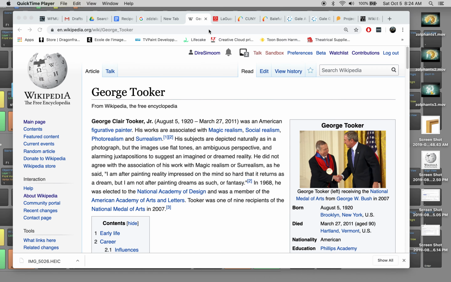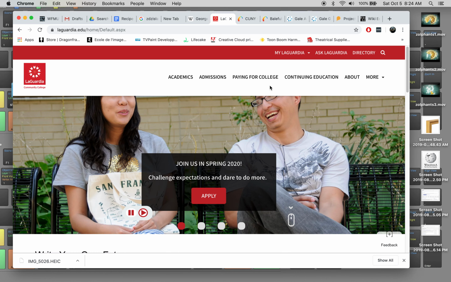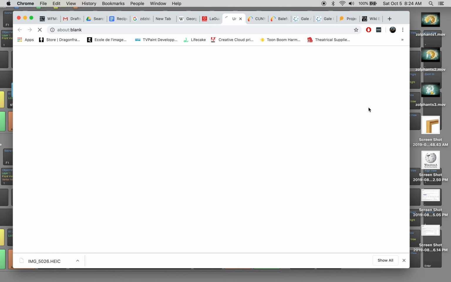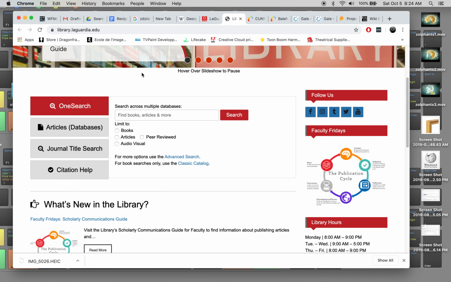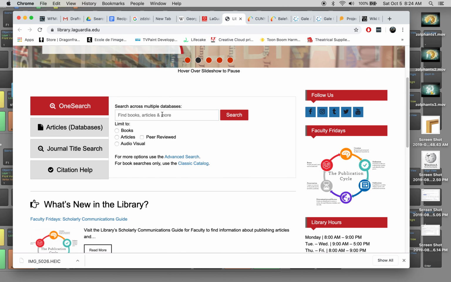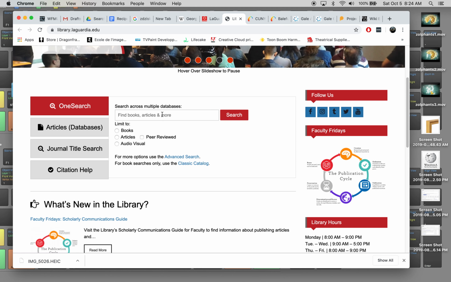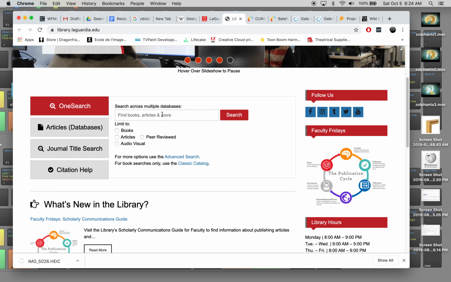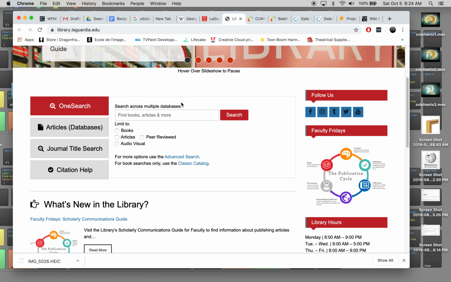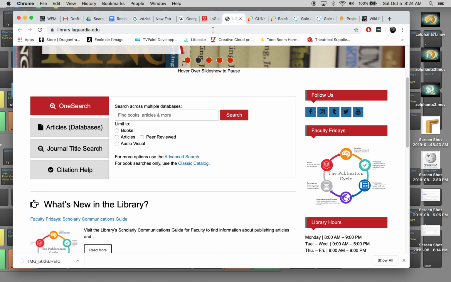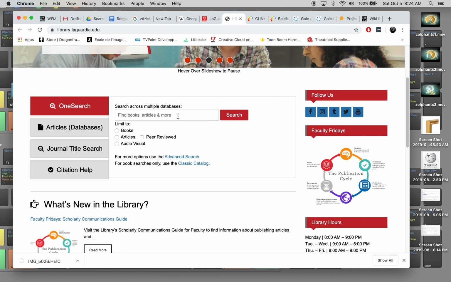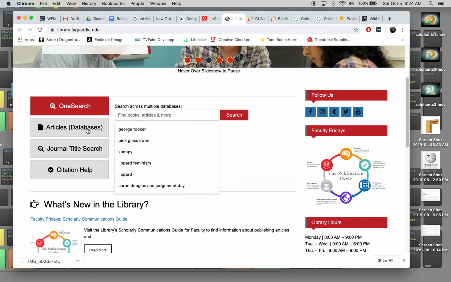For instance, I was reading an article through the LaGuardia website, through the library here, via the database search, the one search mechanism that really filled in a lot of gaps. The Wikipedia entry doesn't really foreground his sexuality, the fact that he was homosexual, as an influence or inspiration in the works that he made, and I think that's a real oversight that should be corrected in the Wikipedia entry. But it's not for me to do today. I think that's a larger project that could be looked at later.